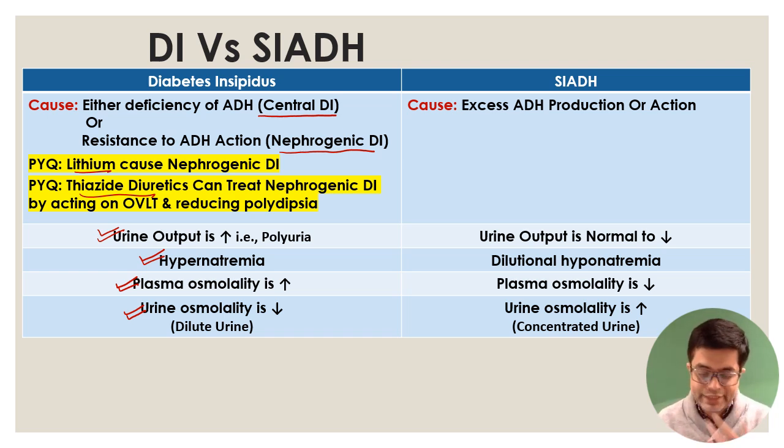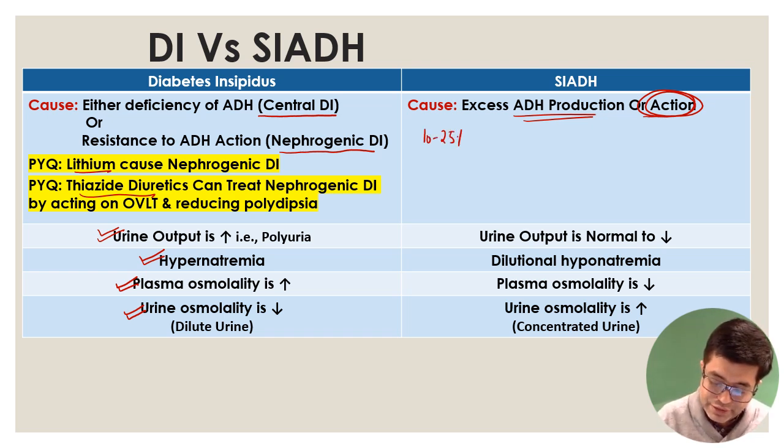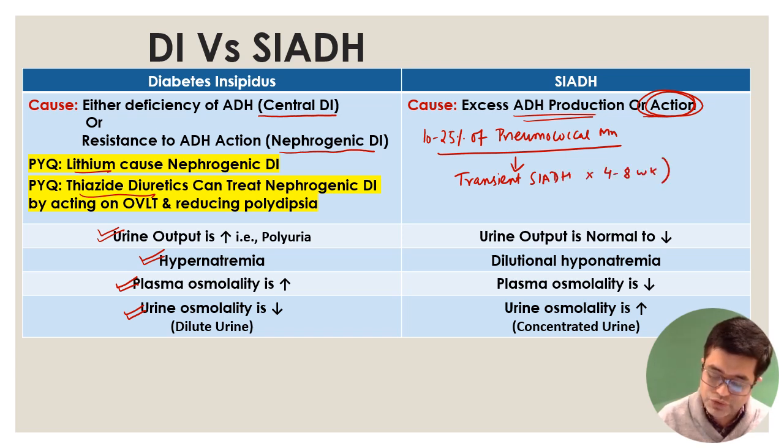On the other hand, SIADH, the cause is excess ADH production or action in the patient. And in SIADH, you need to remember, I'm a pediatrician, so I will always bring a bit of pediatrics, that 10 to 25% of patients with pneumococcal meningitis develop transient SIADH lasting for 4 to 8 weeks. So that also needs to be managed in some patients. So excess ADH production can also be a transient phenomenon in these patients.